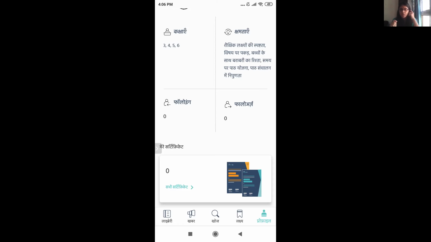One key thing to note over here is that generally these certificates are branded by the teacher app. That is, the teacher app certifies that this teacher has completed this course. But for some states, they have a tie-up with the teacher app. So there are 4 such states, which are Jharkhand, Chhattisgarh, Himachal Pradesh, and Uttarakhand. So if you are a teacher in those states, then for some of the courses, your certificate will be co-branded by your state government. And just keep in mind that for that, the certification process can look a little different.